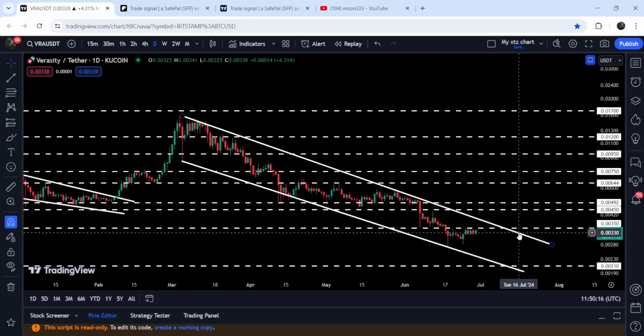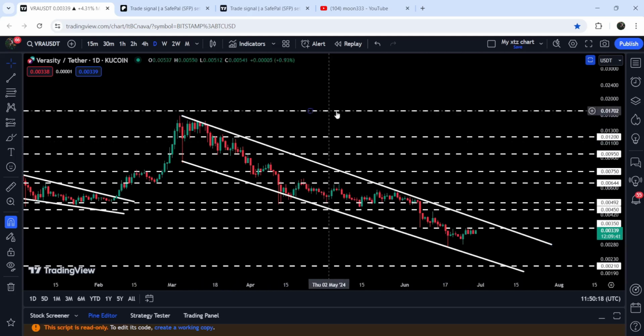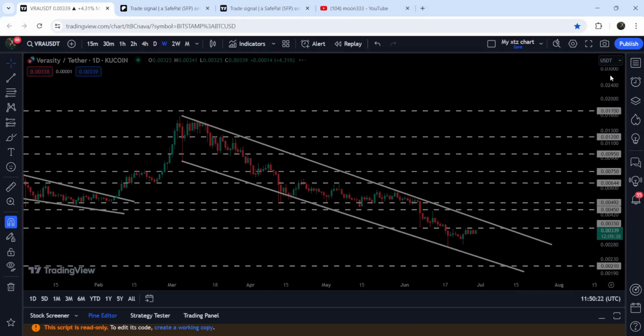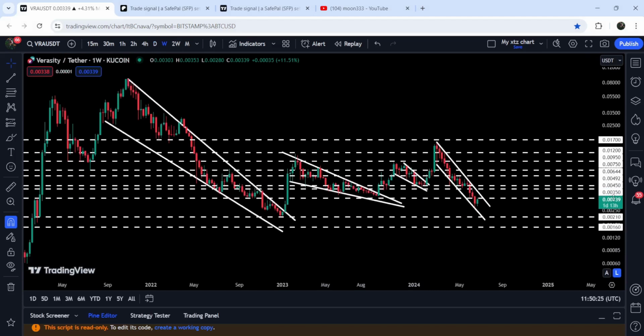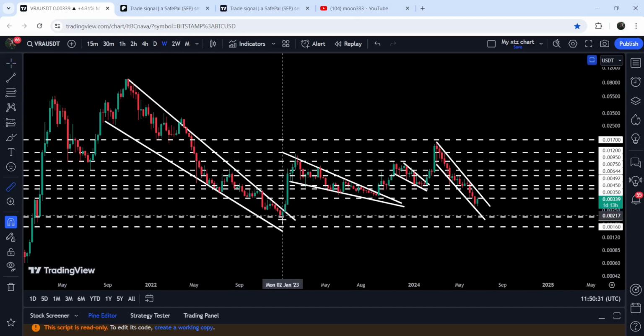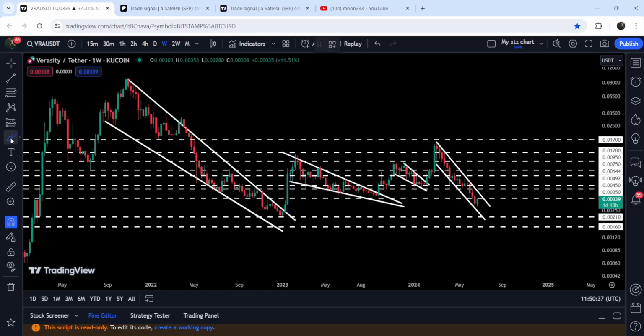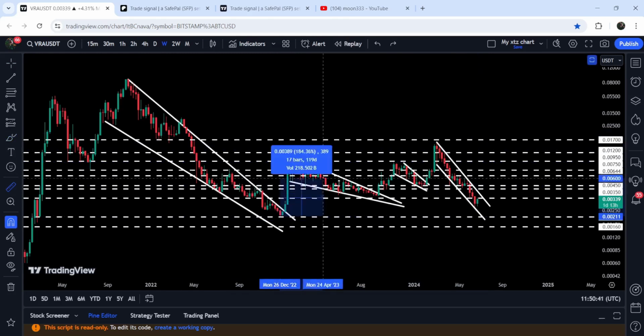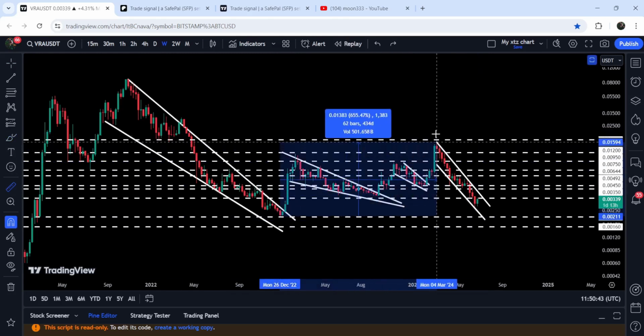But in my opinion, after breaking out this channel, it can also try to break out this long-term resistance of 1.7 cents as well. Now, if we take a look at the weekly time frame chart, then here we have broken out different patterns. Like first it broke out this falling wedge pattern, then we had a very nice pump that was, by the way, almost 434% pump, and you can see that since then it was turning parabolic bullish, and from this low to here it was almost 655%, a very massive pump.